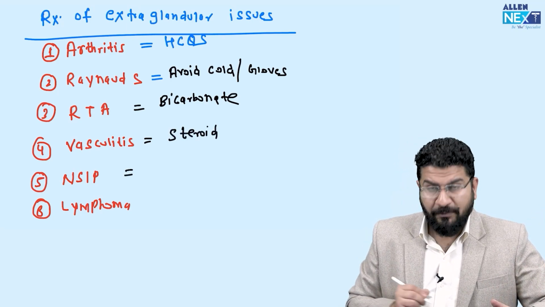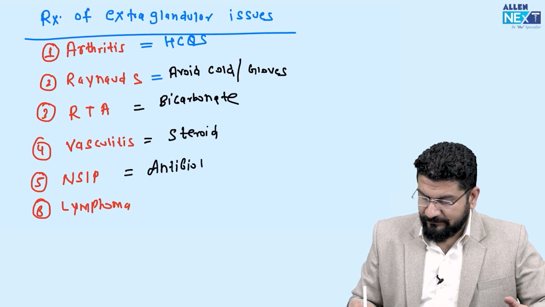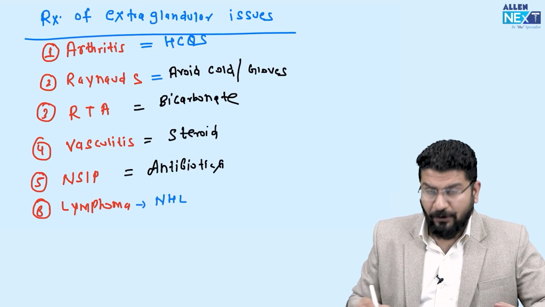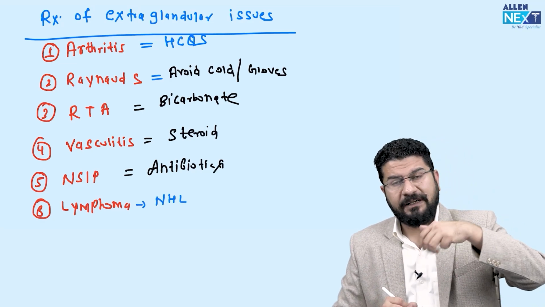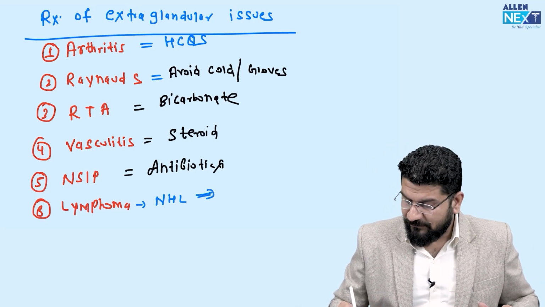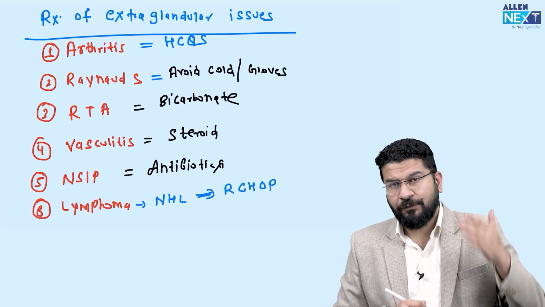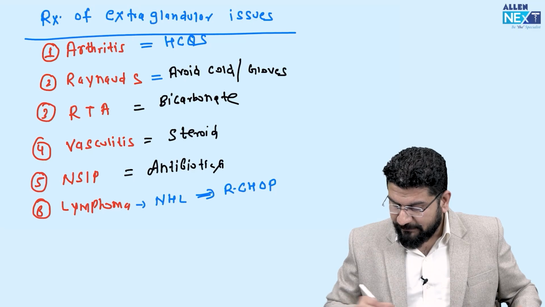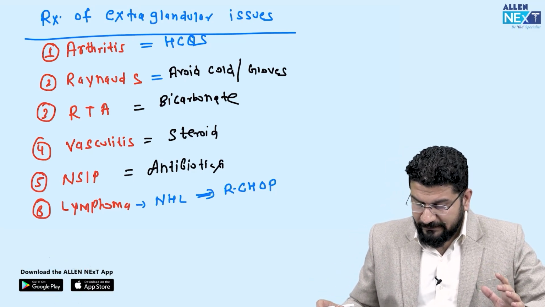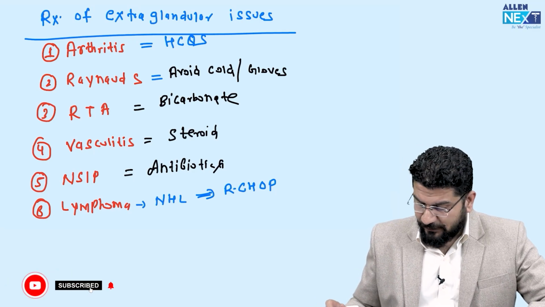Vasculitis, the drug of choice in most vasculitis, what do we give? Steroid. Pneumonitis, we need to give antibiotics. And lymphoma, NHL means non-Hodgkin lymphoma. Marginal zone and DLBCL are both non-Hodgkin, so the treatment for all is the same. We give R-CHOP, which is rituximab-based therapy, a combination regimen that we use. So this is how we treat the extraglandular issues.